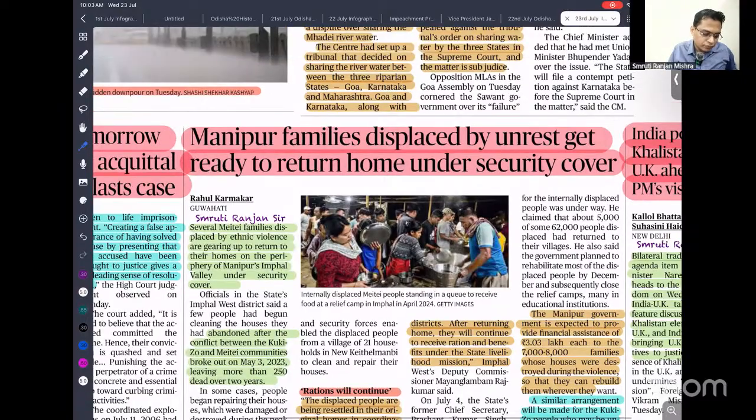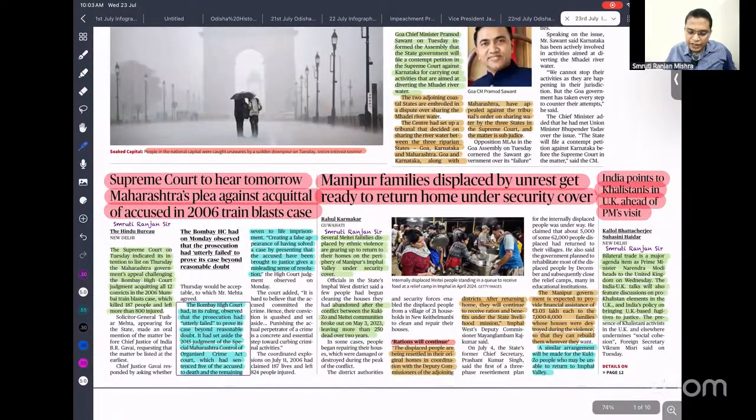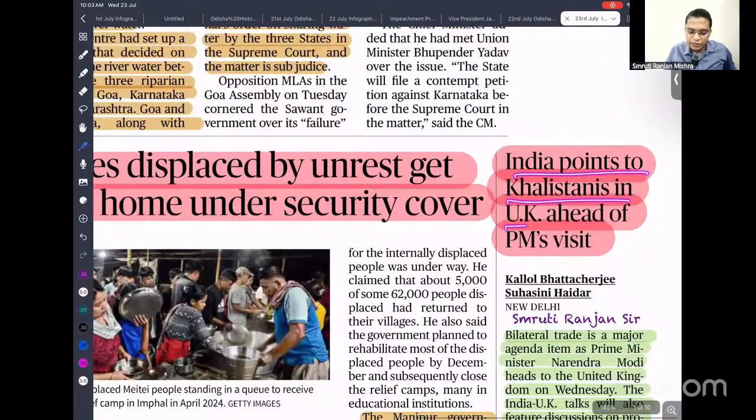Okay. So the next important news is that India points to Khalistan activity in the UK ahead of the PM's visit. Recently our Prime Minister is going to visit the UK, and there we are planning to sign the free trade agreement. We also have one more concern in the UK.